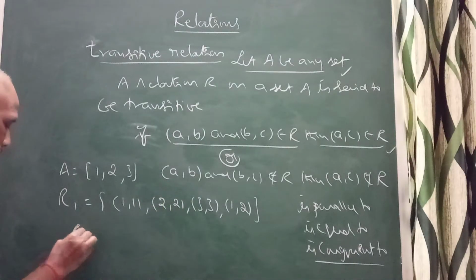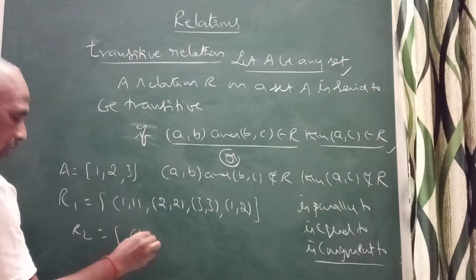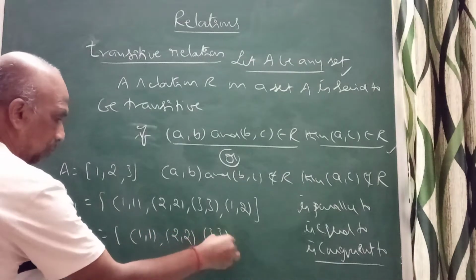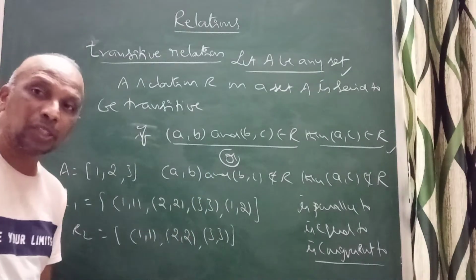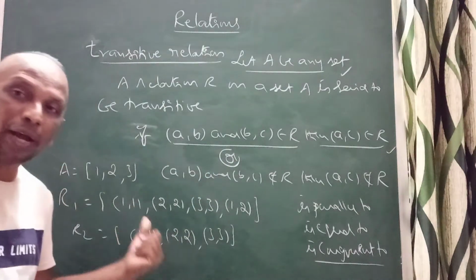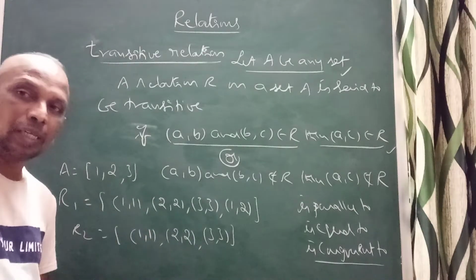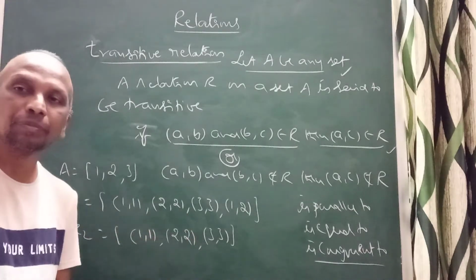What about R2? If I take R2, you can check here. I have written (1,1), (2,2), and I have written (3,3). What about this? Is it reflexive? Yes, it is reflexive. Is it transitive? Yes, it is transitive. Is it symmetric? Yes, it is symmetric.